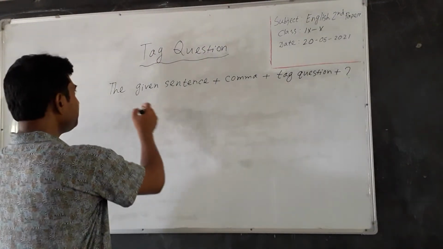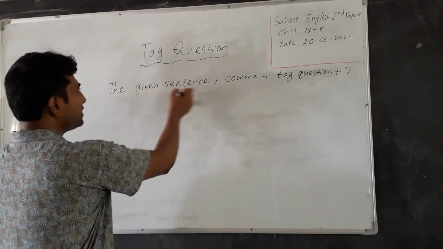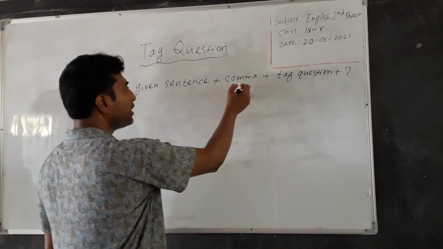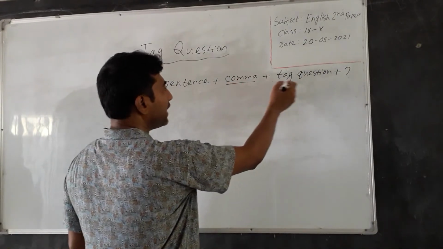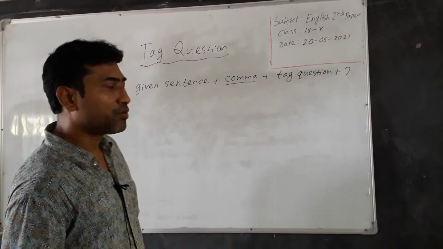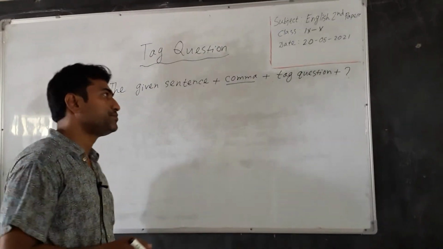Here the given sentence will be written first, then we have to add comma, then we have to write the tag person, and after that you have to write the note of interrogation.